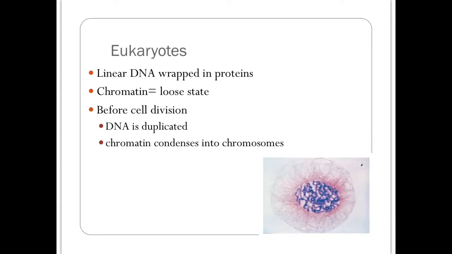Eukaryotic cell division is more complicated. That's what we're going to focus on for the rest of the time. Eukaryotes have linear DNA, so it's not circular, and it's wrapped around proteins. The proteins help organize the DNA. Chromatin is what we call DNA in the loose state. So the DNA is wrapped around proteins, loosely wrapped. Something that has to happen before cell division is that the DNA has to be duplicated, just like in prokaryotes. But then also this loose DNA, the chromatin, uses the proteins to condense into a tighter form of organization called chromosomes.